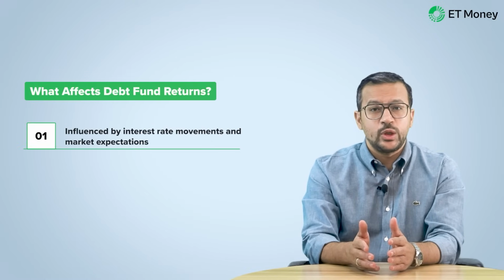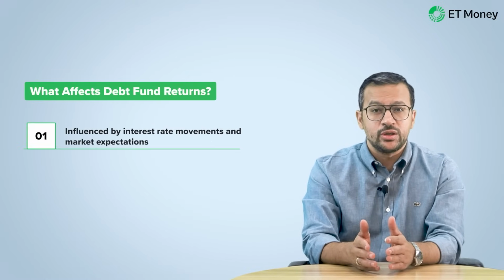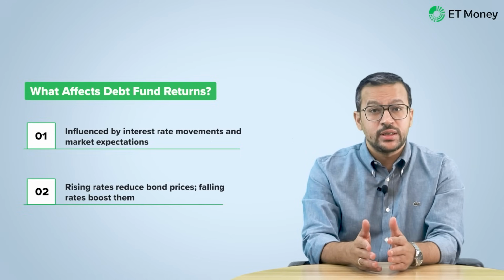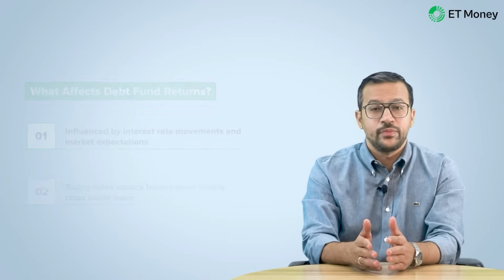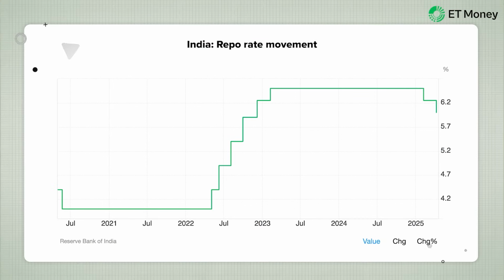But what about debt funds? Well, debt fund returns tend to be impacted by interest rate movements, or rather the expectation of interest rate movements. If interest rates are expected to go up, the prices of existing bonds fall as they become less attractive, and vice versa. Now, this movement is more pronounced in the case of long duration bonds and hence debt funds that hold such bonds. The expectation of a rise in interest rates possibly resulted in subdued returns by long duration debt funds in 2021 and 2022.